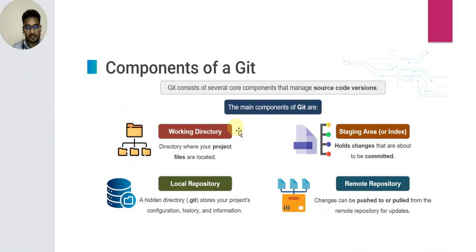So there are four Git components. The main components of Git are the working directory, staging area, local repository, and remote repository.